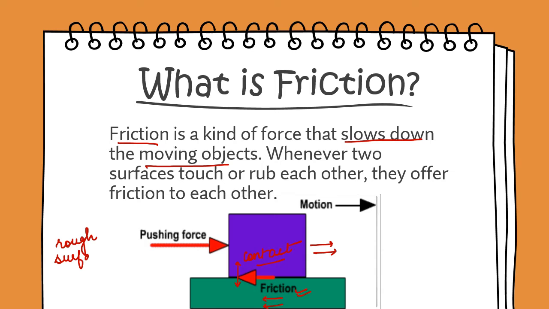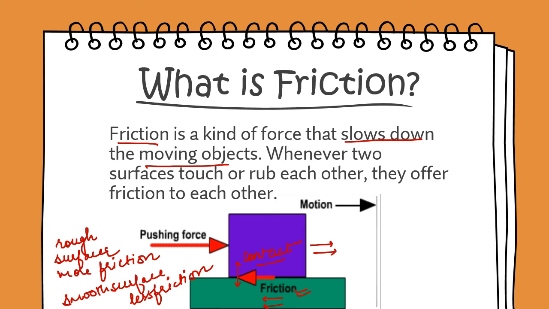That is why it is easier for us to walk on sand or concrete floors. But if you try to walk on a glass surface or on a snow floor, it would be very slippery. You can easily skid on those surfaces because there is very little friction on a glass floor or a snow floor.